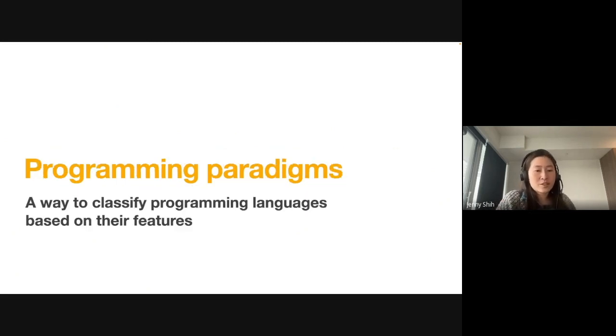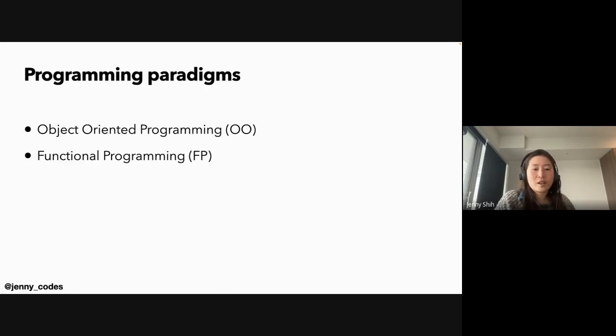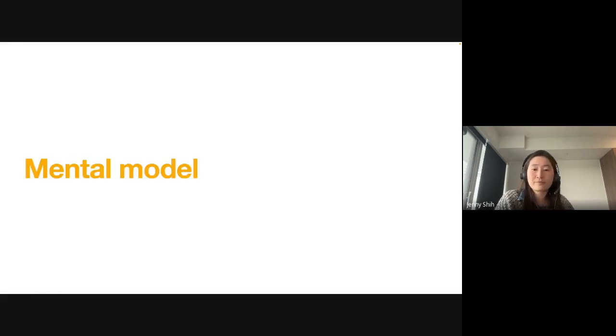To properly understand what functional programming is, let's first talk about programming paradigms. It is a way to classify programming languages based on their features. So oftentimes you hear people say Ruby is an object-oriented language because a lot of its concepts are based on the object-oriented paradigm. And the functional programming that we're talking about today is another programming paradigm. And let's look at a mental model to ease our way into understanding that more.